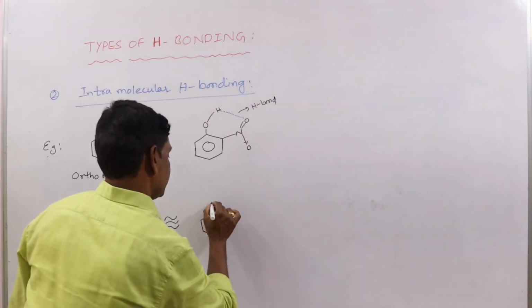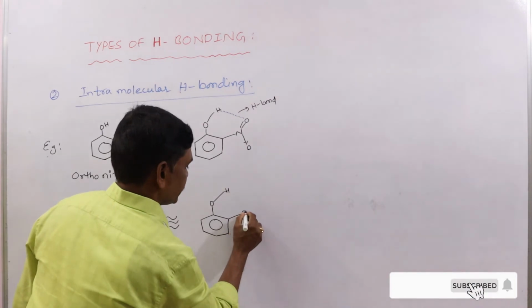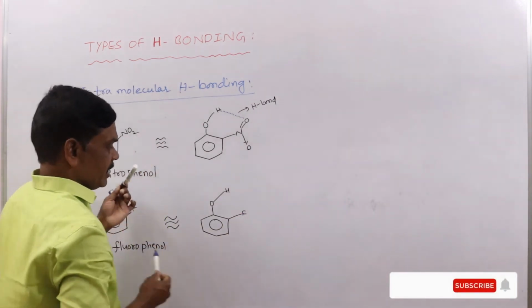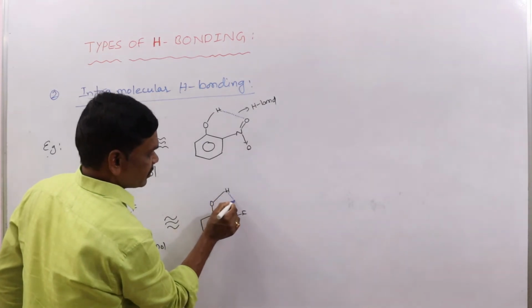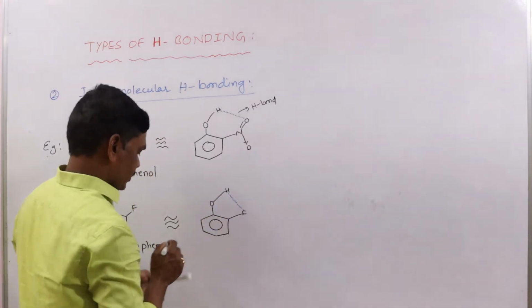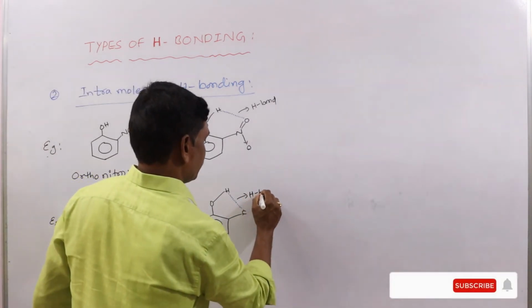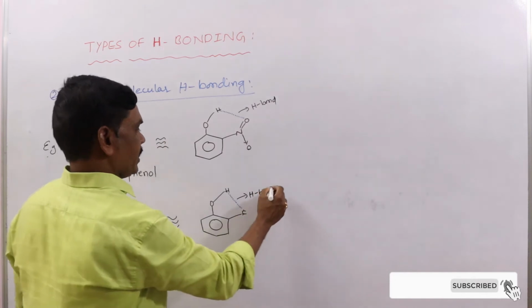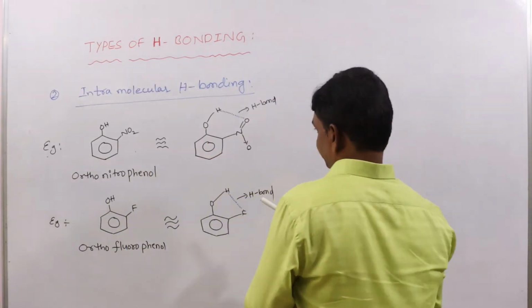This is oxygen and this is the hydrogen. This is fluorine. So this is the high electronegative atom and this is the hydrogen. So there is formation of hydrogen bond.